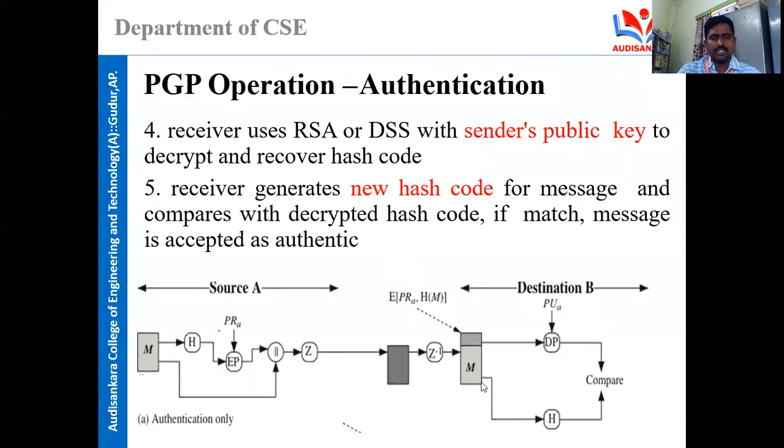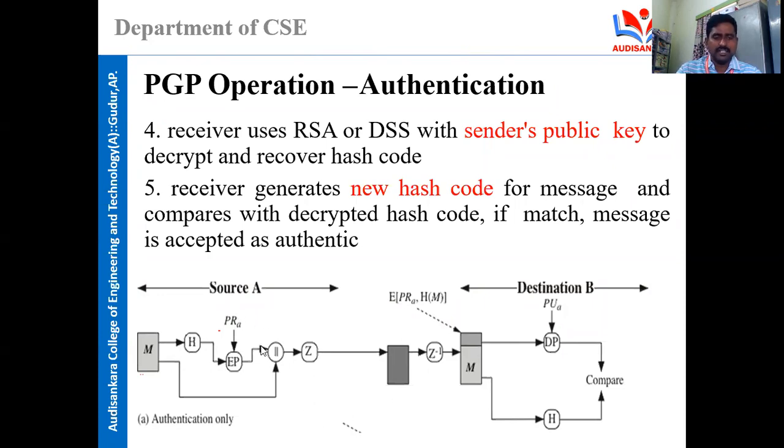On the original message, you can see we are performing the hash function, and now these two will be compared. When both are equal, then we say that it is valid. Otherwise, it is invalid. So we are providing the authentication.